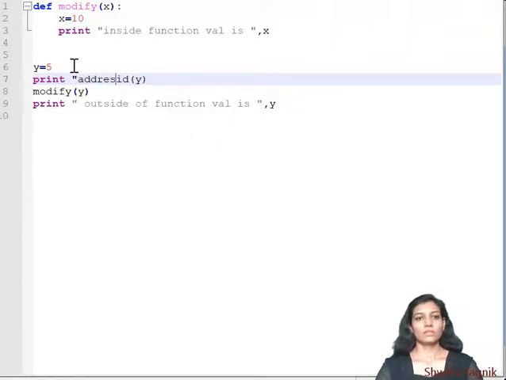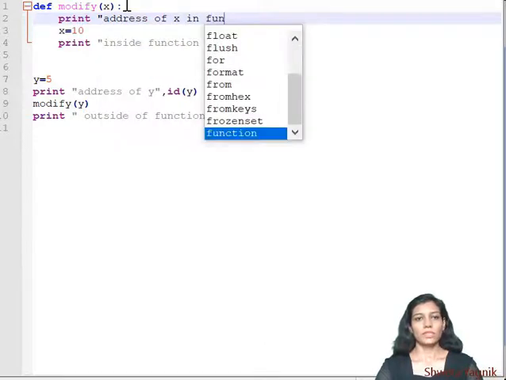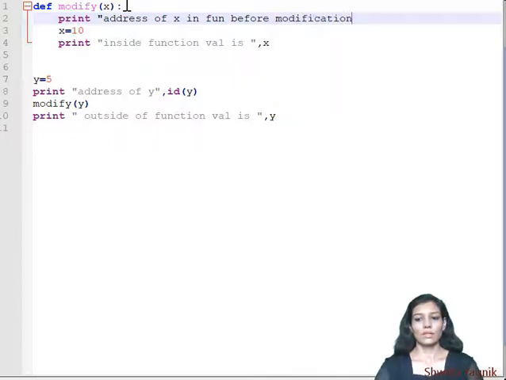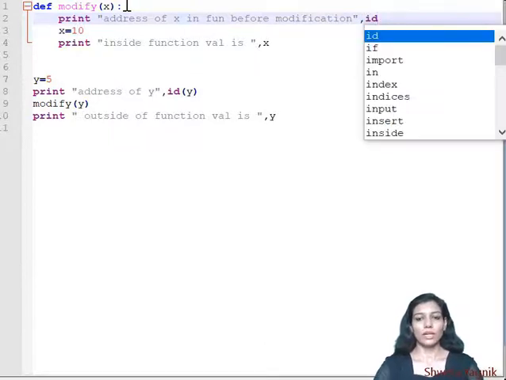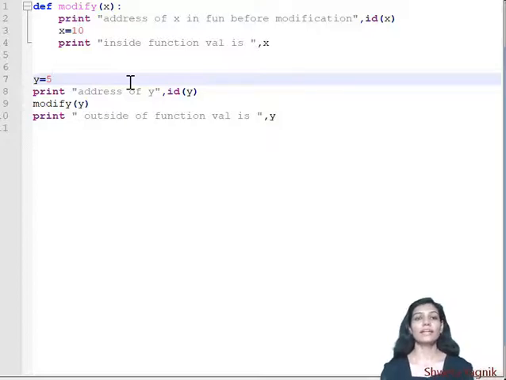Address of y, here I am writing this message, and here as soon as we reach into the function I am writing a similar message, print address of x in function before modification, so that we can have a clear-cut idea where we are printing which value. Here I should write id of x. That's perfectly okay to clarify whether the same memory address is passed or not. If it is the same memory address, we can get a clear-cut idea it is passed by reference.